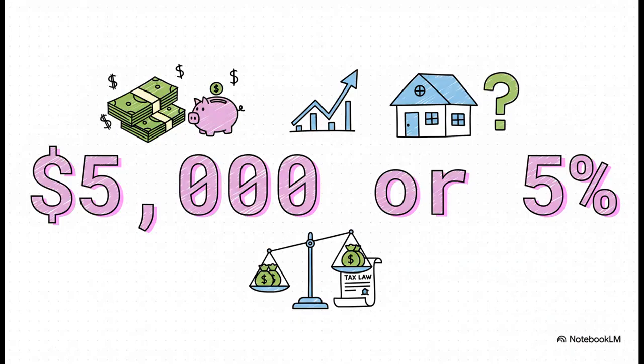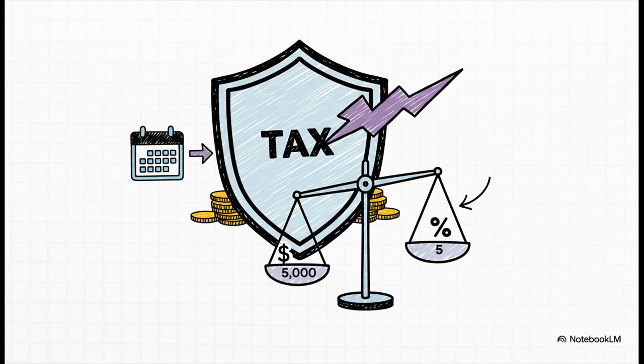All right, these 2 numbers, $5,000 or 5%, represent one of the most important exceptions in this whole area of law, especially when you're dealing with powers that just fade away. This is the famous 5 or 5 rule. Remember we said letting a GPOA lapse is a taxable event? Well, this rule creates a yearly safe harbor. The lapse of a general power is not a taxable gift as long as the value that lapses is under the greater of $5,000 or 5% of the trust assets. This is absolutely critical for any fact pattern involving Crummey withdrawal rights.